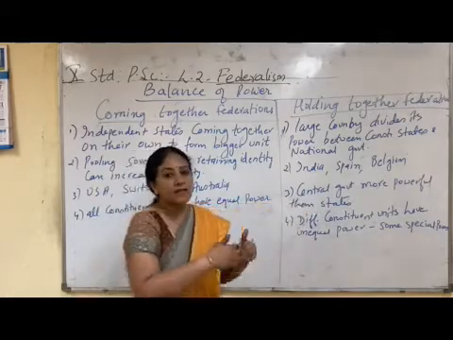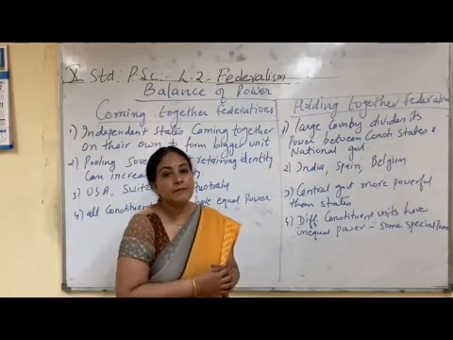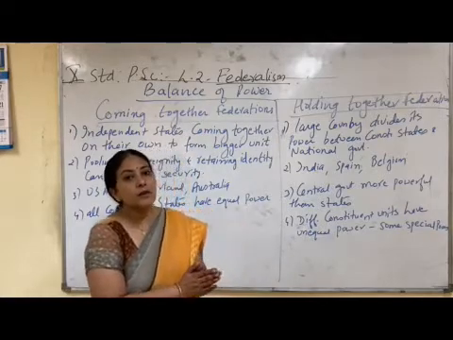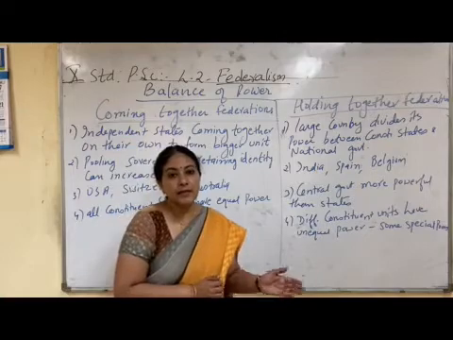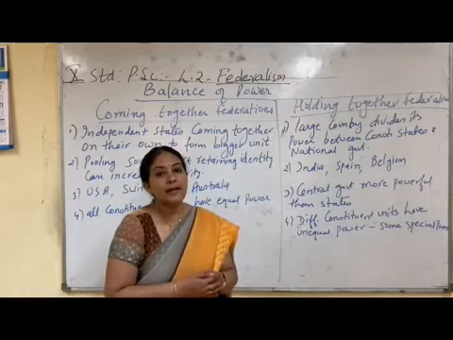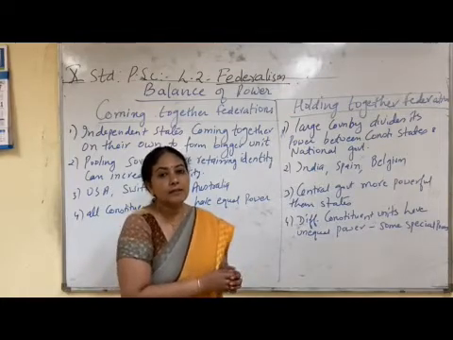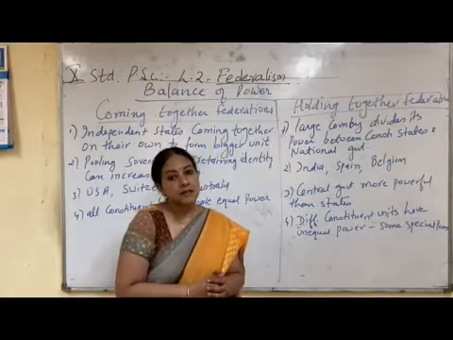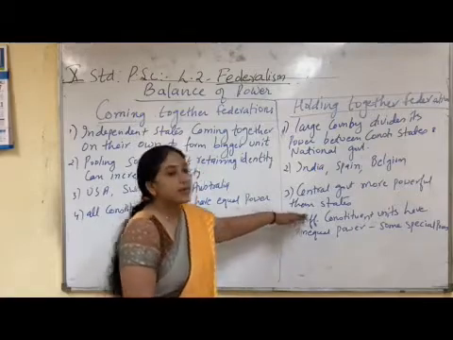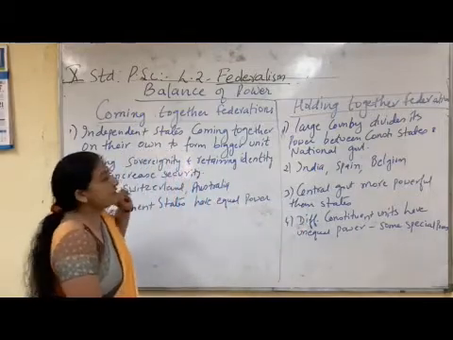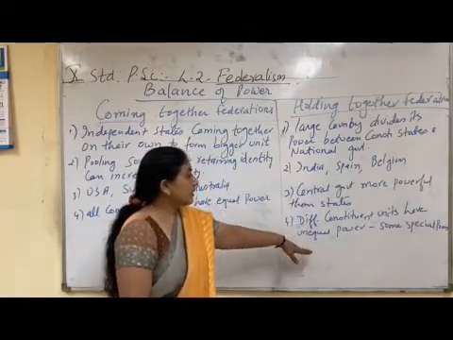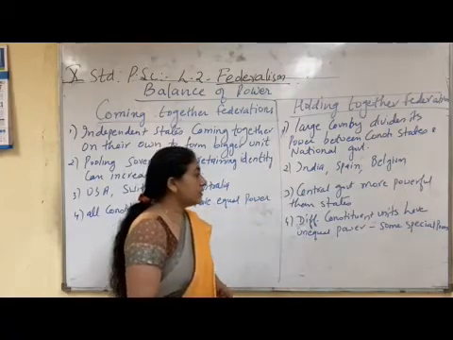When we study this chapter further, we will come to know that there are different subjects on which rules are made, and always the central government is given more preference than the state government in this type of federation. The central government makes laws on more topics than the state government. That means the central government gets more revenue and has more authority than the state government. While in coming together federation, we found that all the states have equal powers. Here in holding together federation, different constituents have unequal power.